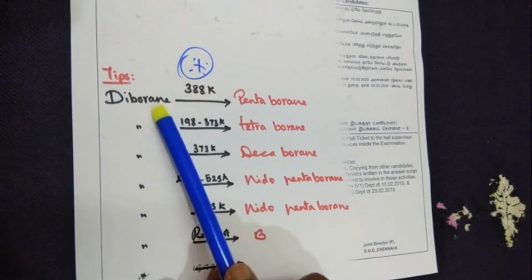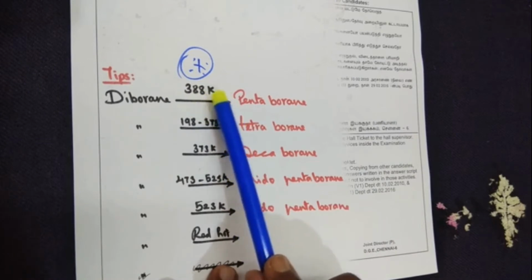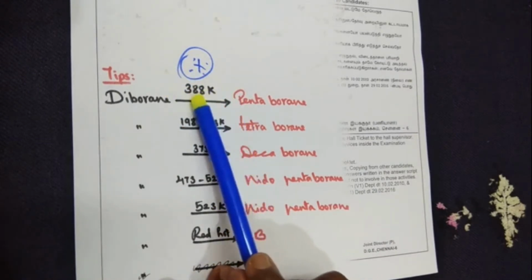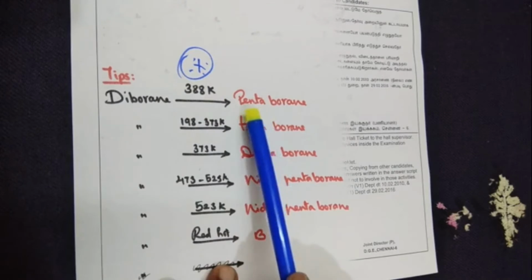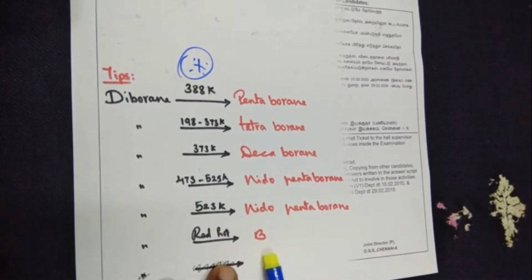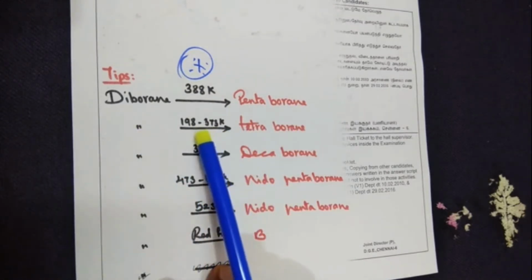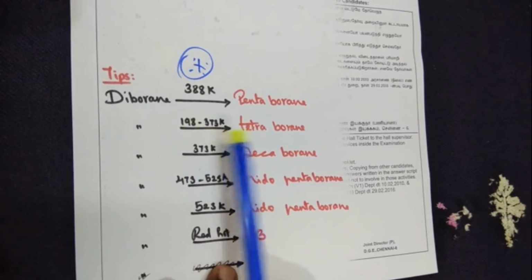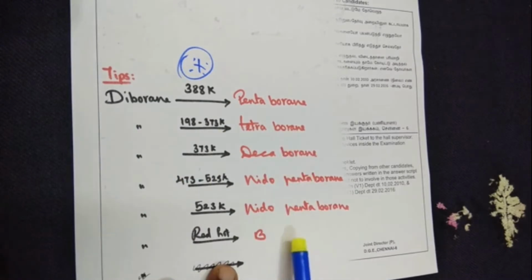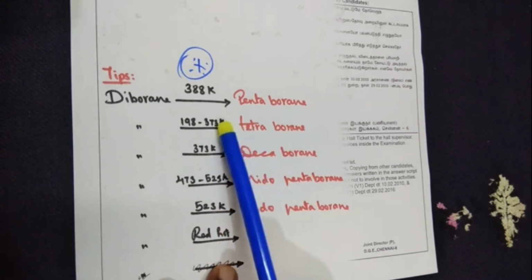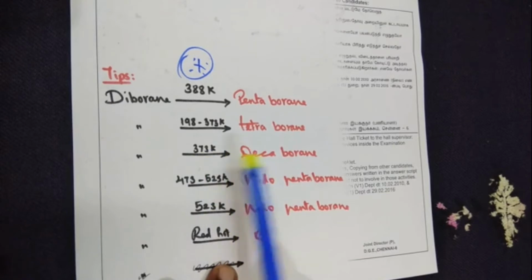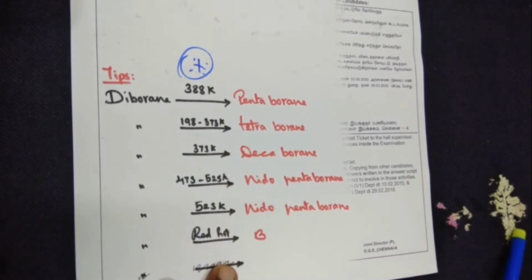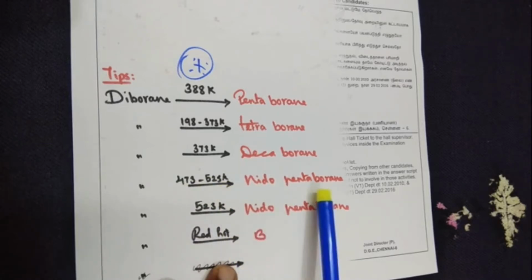B2H6. So diborane, when I treat it with the temperature condition 388 Kelvin, I get a pentaborane. Diborane, when the temperature is between 198 to 373 Kelvin, tetraborane I get, and the temperature is now 373 here and 373 here, I get a decaborane. When the temperature is 573 to 523 Kelvin, I get a nidopentaborane.